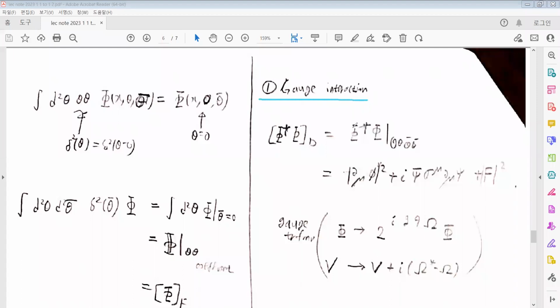The first case is the gauge interaction, which you already mentioned. Such Phi dagger Phi terms are actually the coefficients of theta and theta bar. Such a scalar superfield can be written in terms of scalar fields and spinor fields, and it is defined on the basis of y. And if we expand in x again, then some derivative terms will appear. The Phi dagger Phi coefficient can be written like that.